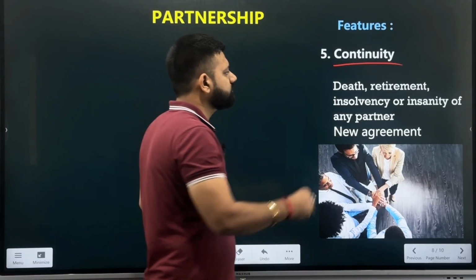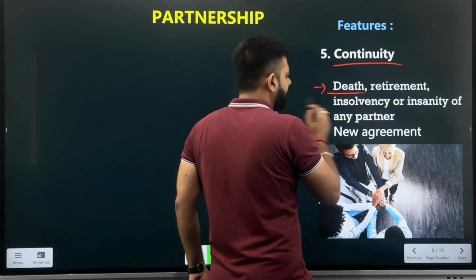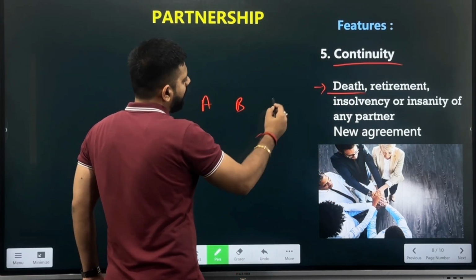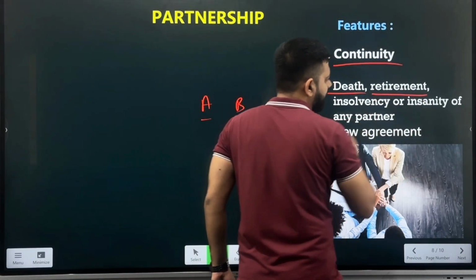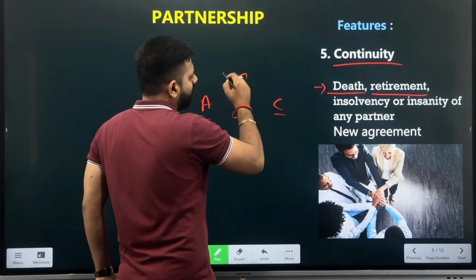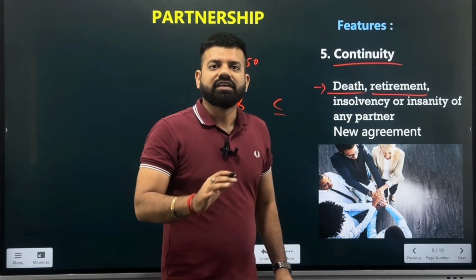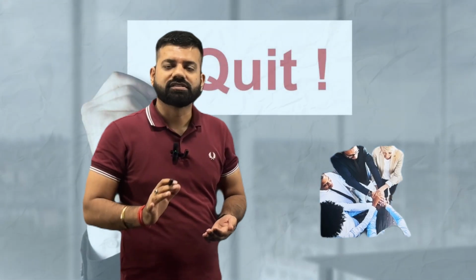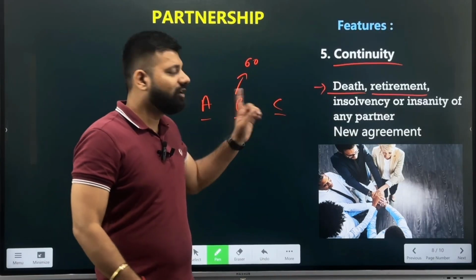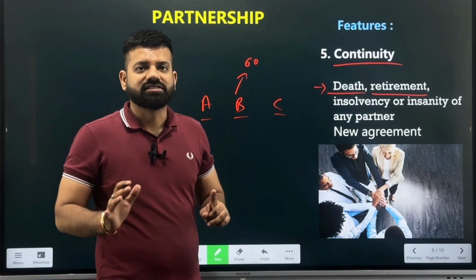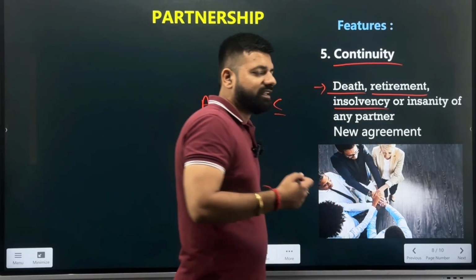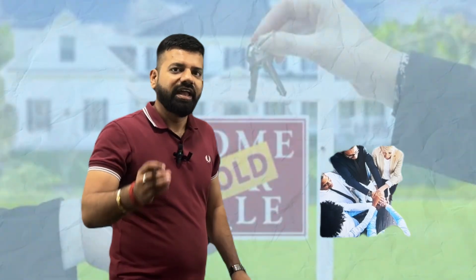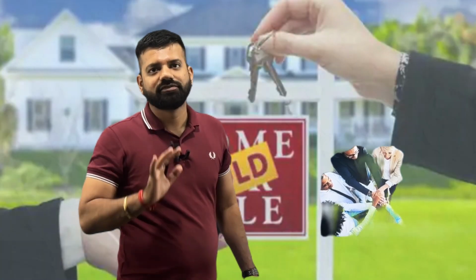So if there is a death of a partner, if among A, B, C, Amit, Bunty, and Chiku, any one of them dies, the business will be stopped. Or if there is a retirement, if B thinks, now I want to retire because I have reached the age of 60, so I won't be continuing the business, then also the business can be terminated. Why? Because if any of the partners agrees to leave the business, there would be the termination of the partnership deed, right? Or there is insolvency, that is, any one partner, if he goes bankrupt, the business will be closed down.